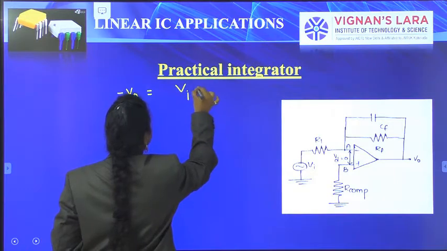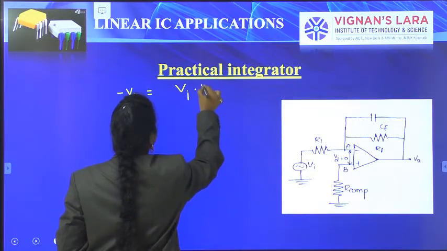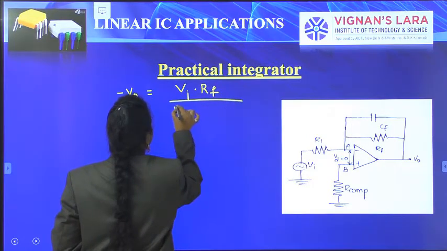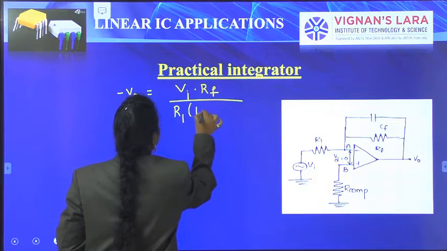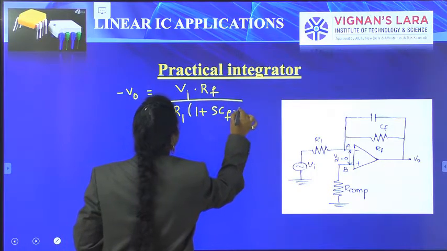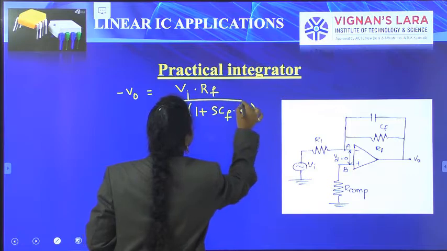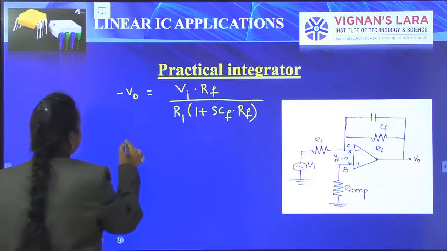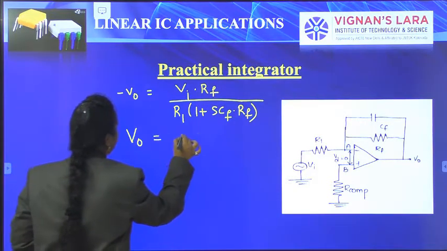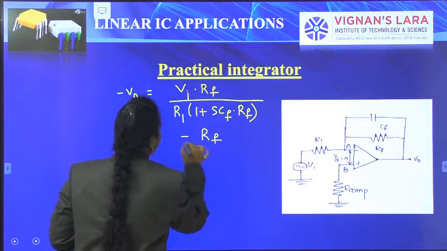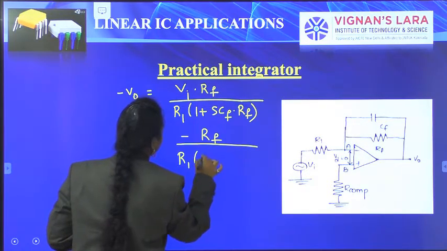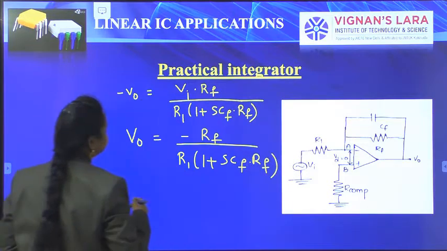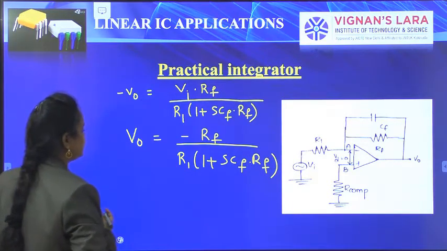So from the term, minus V0 is equals to VI. Simply I can write VI into RF by R1 of (1 plus SCF into RF). So here V0 is equals to minus RF by R1 of (1 plus SCF into RF). Simply we can get the term like this.